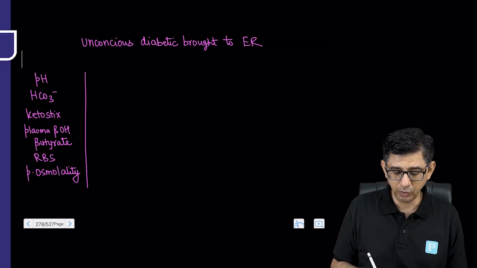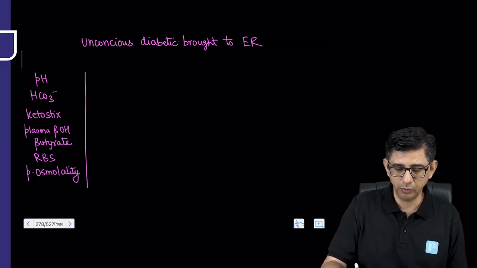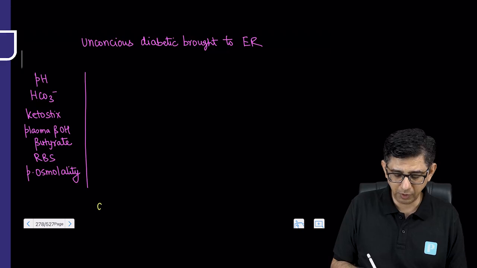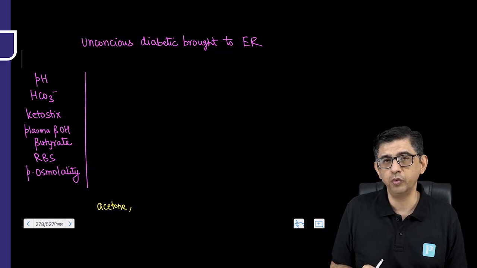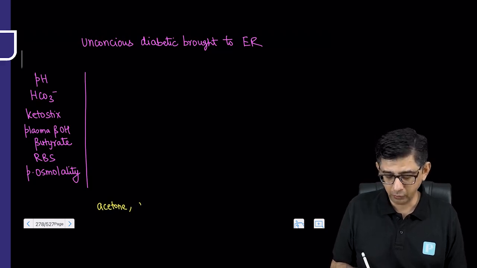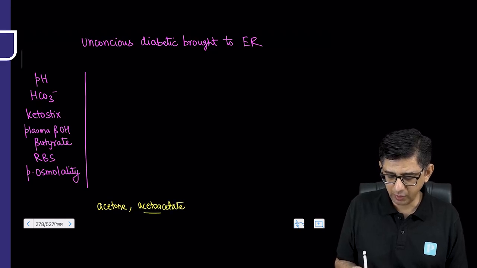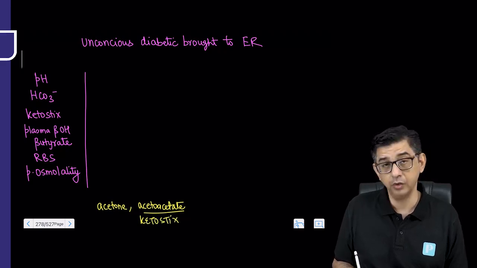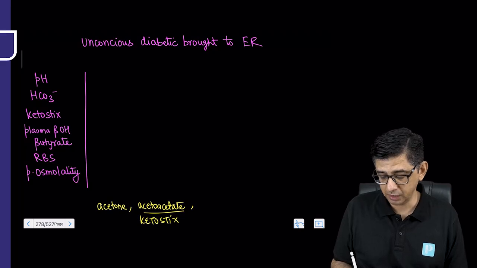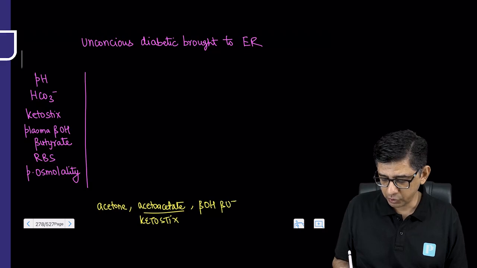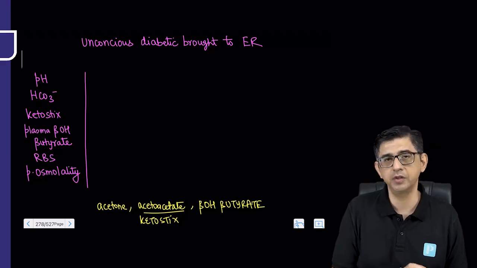You see, there are 3 ketones in the body. One of the ketones generated in the body of a diabetic ketoacidosis patient is acetone, which is responsible for the fruity odor of the breath. Another one that is generated is acetoacetate. This acetoacetate is the one that is usually picked up by keto sticks. But there's a third, the one which is highly acidic, beta hydroxybutyrate. And the best way to be sure about the diagnosis of diabetic ketoacidosis is beta hydroxybutyrate.